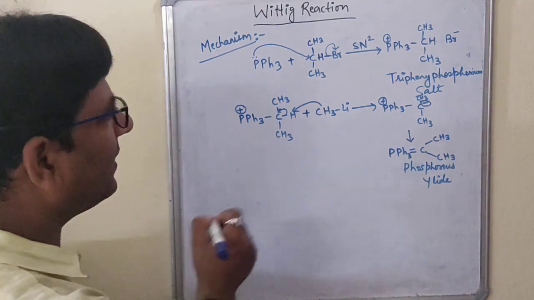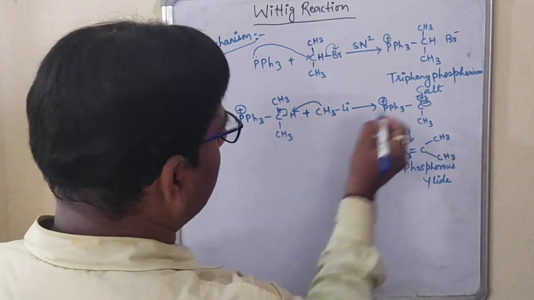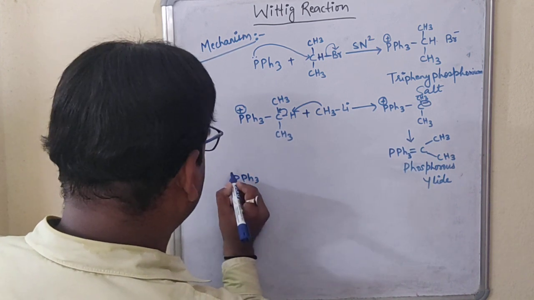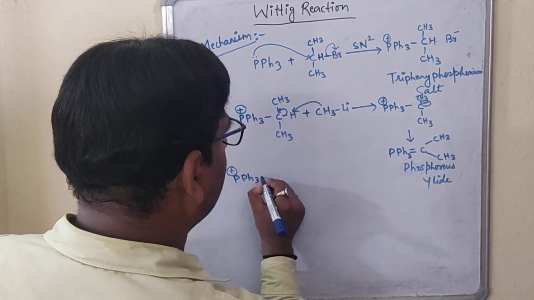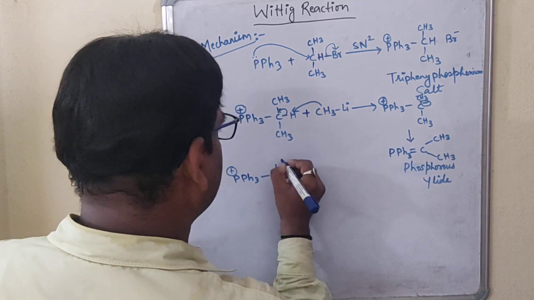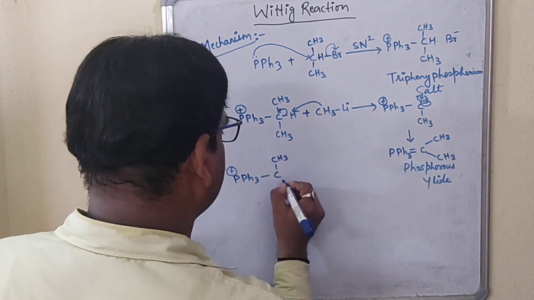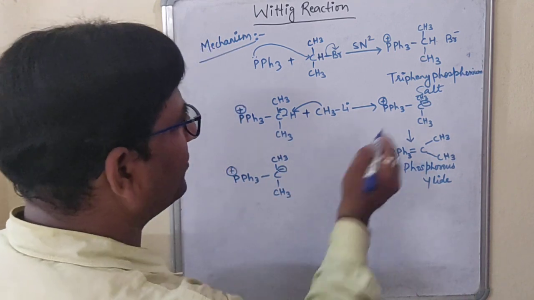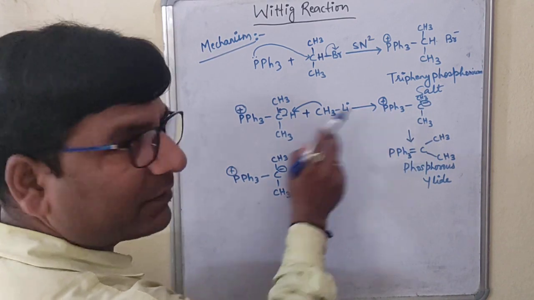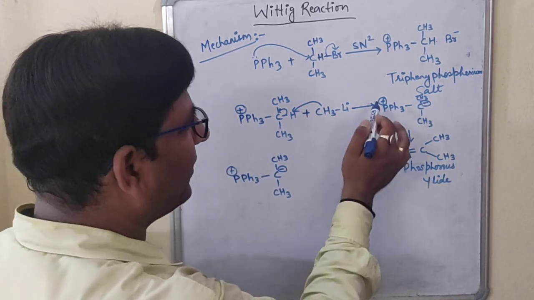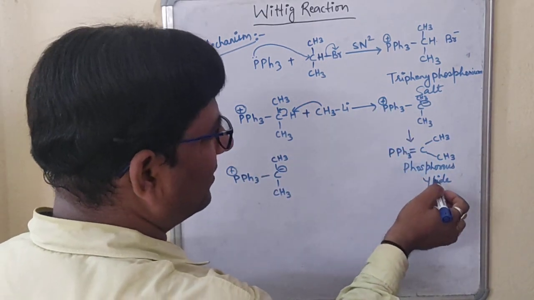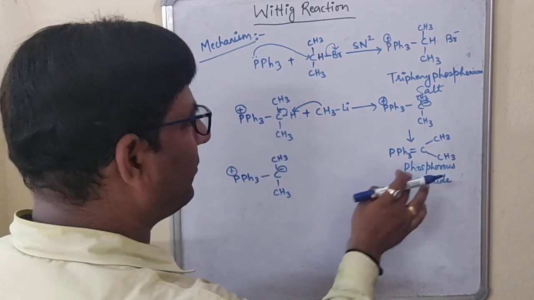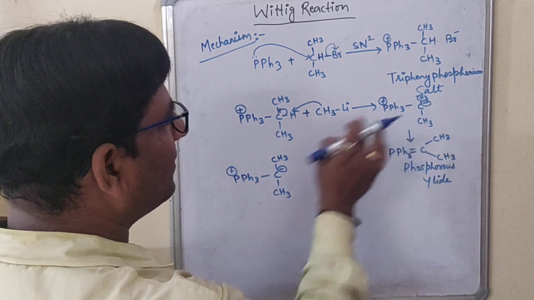Okay. Now in the next step what will happen? This one, PPh3 having a positive charge, CH3, and this carbon is having the negative charge. This one I am talking about, not this, because we made the bond over here just to show that the phosphorus ylide was formed, but we are using this one.